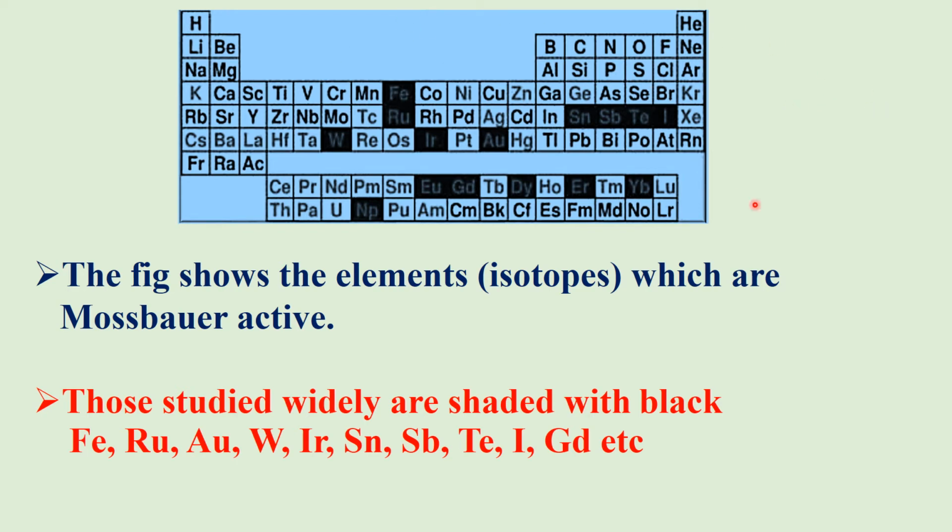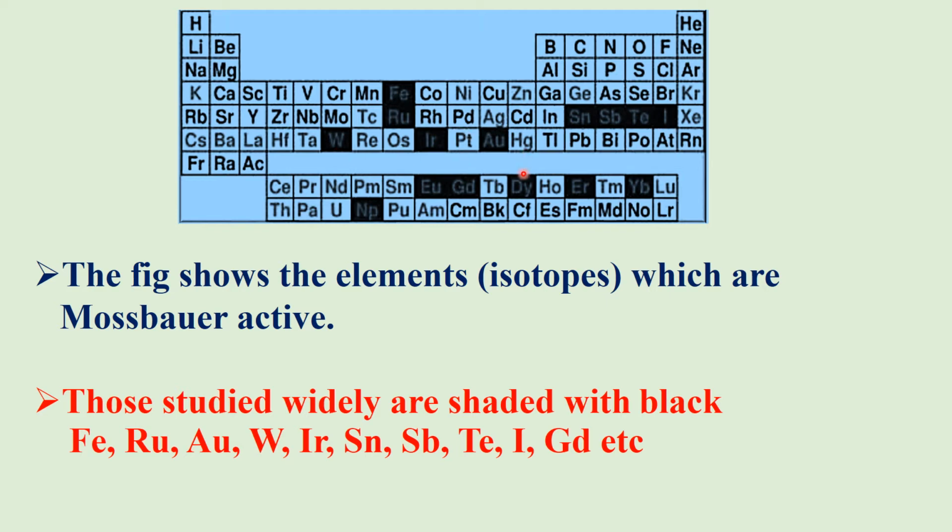But not all of the elements, not all the isotopes, are Mössbauer active. Those studied widely are shaded with black. For example, iron, ruthenium isotopes are widely studied, and tin, lead, tellurium, iodine, tungsten, iridium, gold.